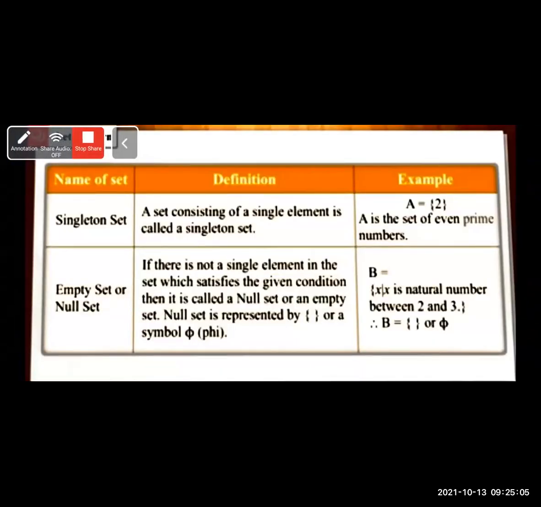Now let's see the definitions written on the page. Types of sets. There are various types of sets which we are going to study in the 9th standard: singleton set, empty set or null set, finite set, and infinite set.